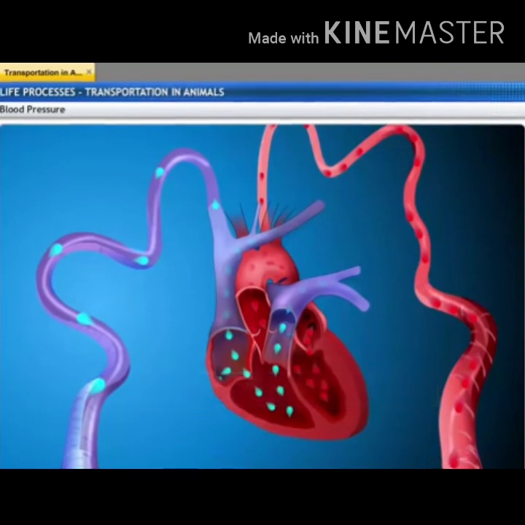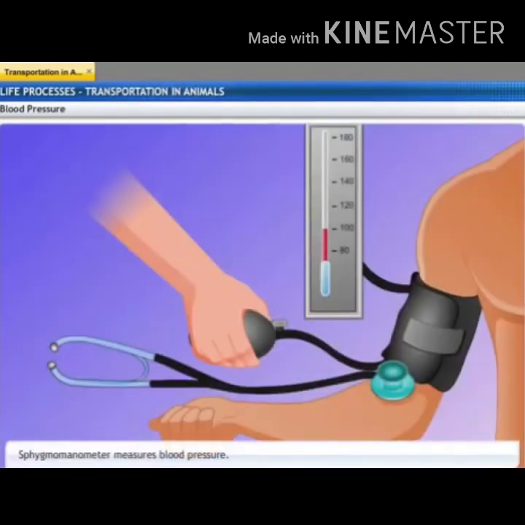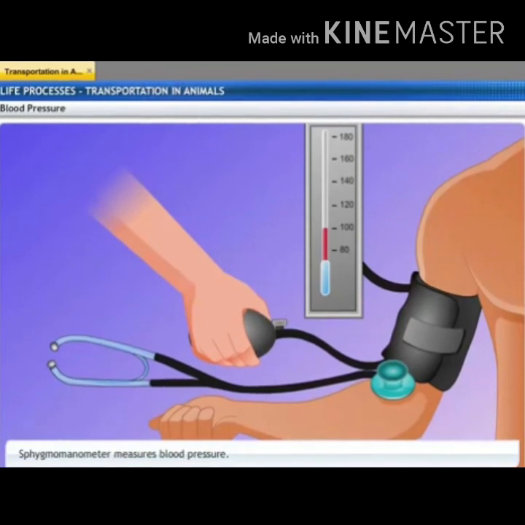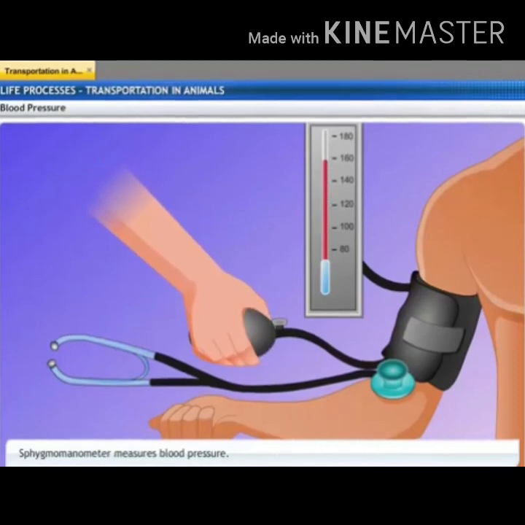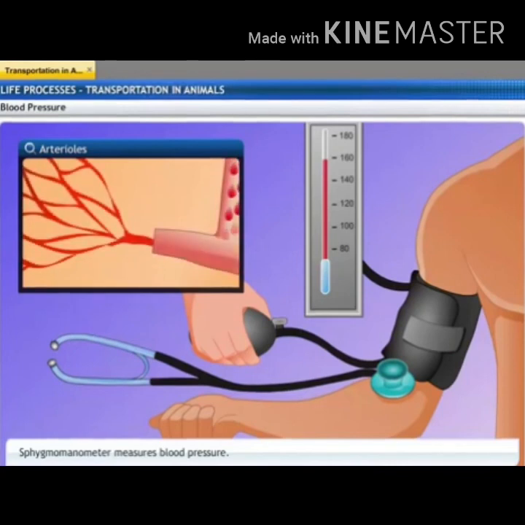Blood pressure is measured with an instrument called a sphygmomanometer. Clear? High blood pressure is also called hypertension and is caused by the constriction of arterioles, which results in increased resistance to blood flow. It can lead to the rupture of an artery and internal bleeding. So normal blood pressure of a person is 120 by 80 millimeters of mercury.